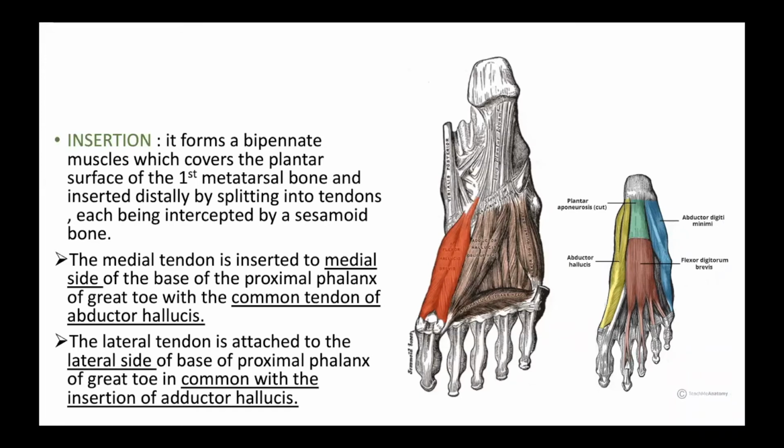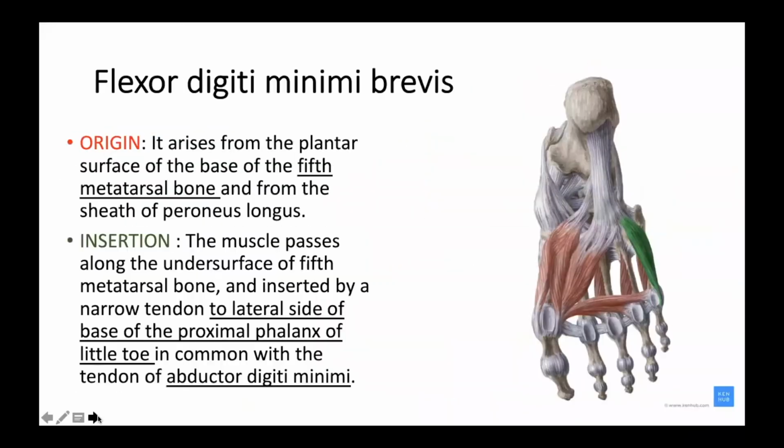Deep to this abductor digiti minimi, you will see the flexor. If you cut this muscle and go deeper, you will see this muscle. Now here, the abductor digiti minimi is removed, the first layer muscle is removed, so that you can see this muscle, which is called the flexor digiti minimi.